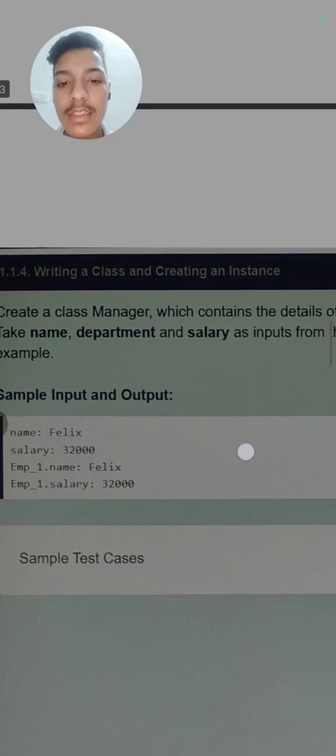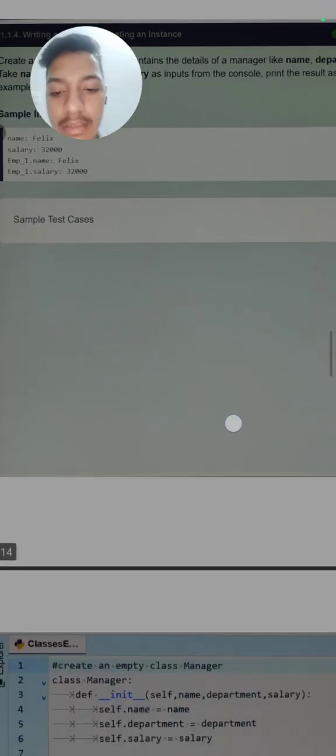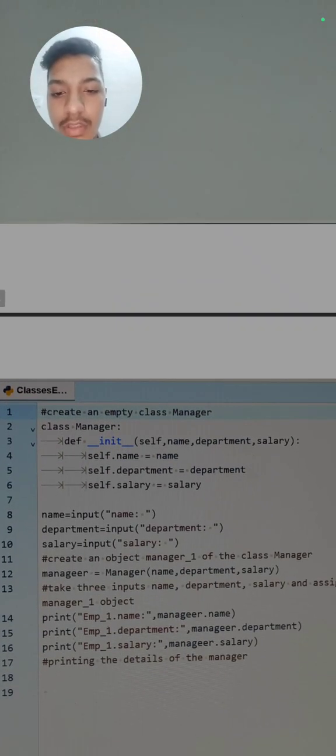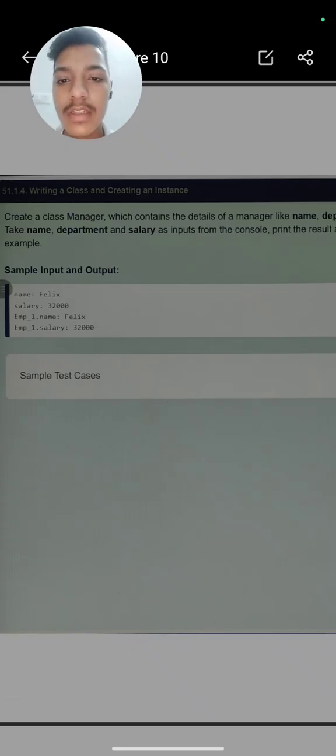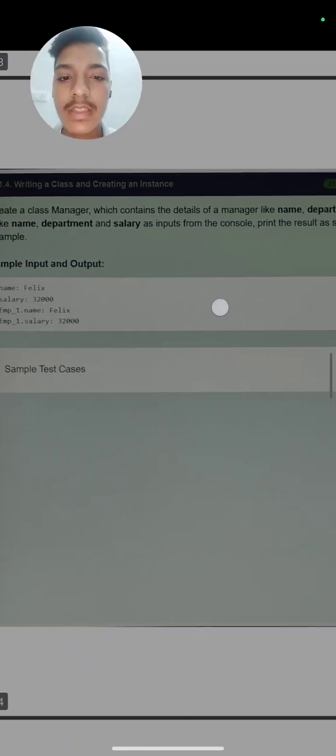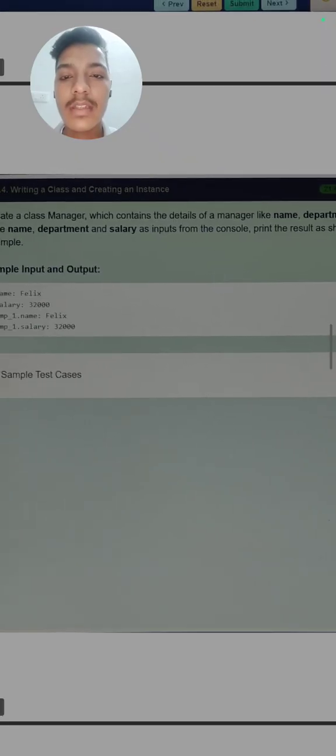Next is writing a class and creating an instance. Now we have to write the class and create the instance ourselves, like this whole question which I have solved. We have to create a class Manager which contains the details of the manager: name, department, and salary, which are the variables. Take name, department, and salary as input from the console and print the result.